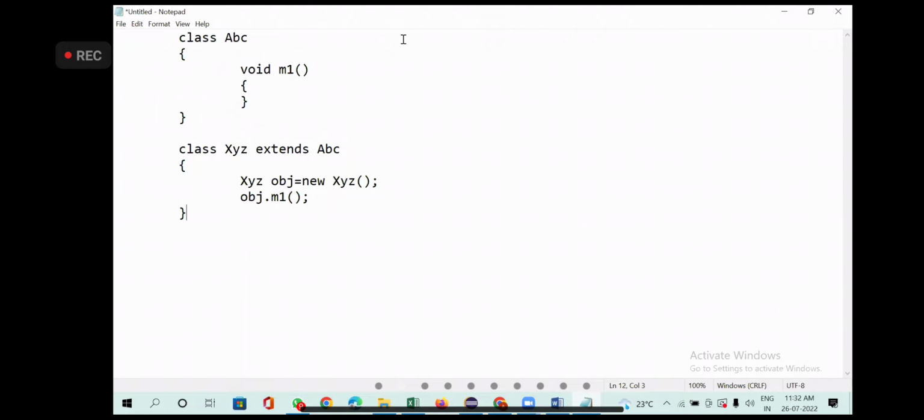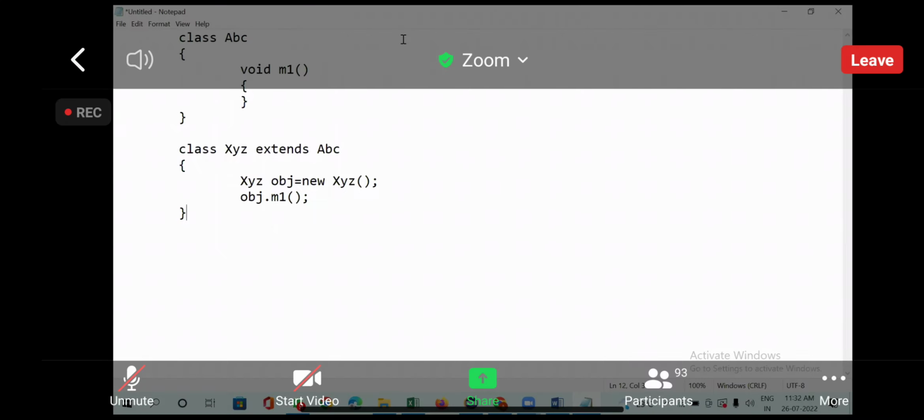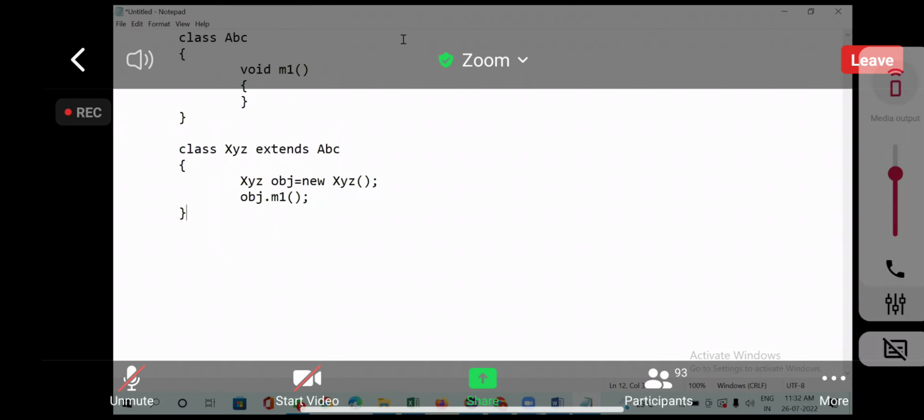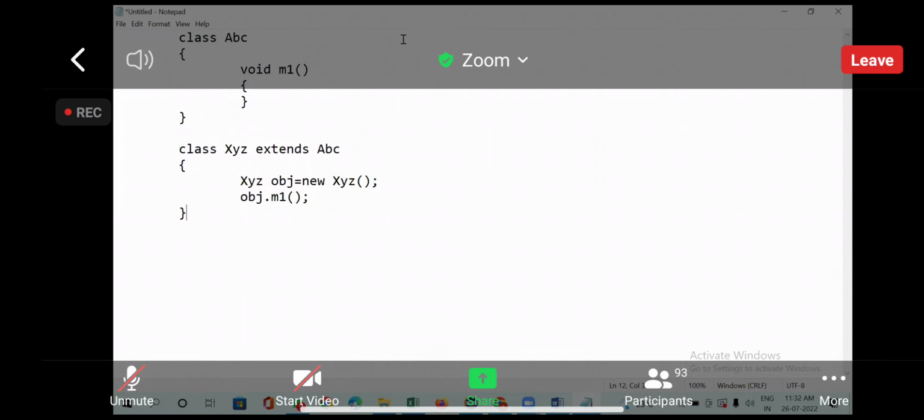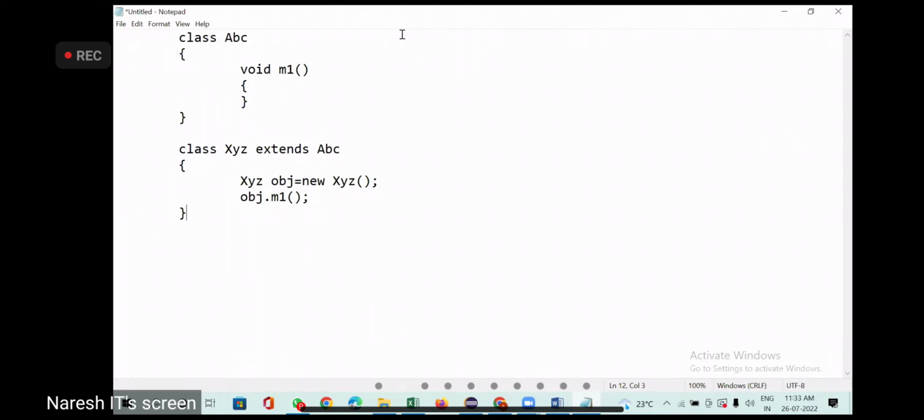Now let's understand. One tester has written coding for method 1. So method 1 I am using in my subclass. Let's assume the method 1 is having some exceptions. Are you guys getting what I'm saying? You're extending one class and that class has some method and that method is having exception. That guy has not handled. Whoever wrote the code for method 1, that guy did not handle the exception. In which method? Method 1.